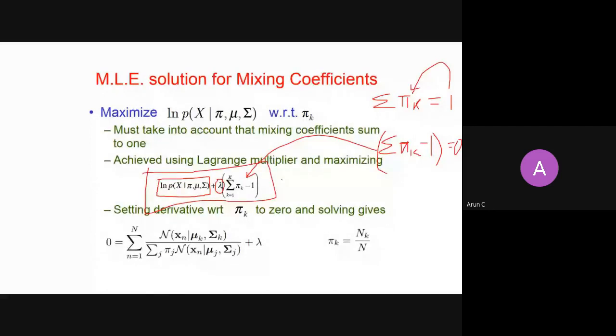When you do it, you will find that the prior probability updated for the kth cluster is the effective number of points in the cluster divided by the total number of points in your data set. This is how you can do it. Is this fine to you guys?